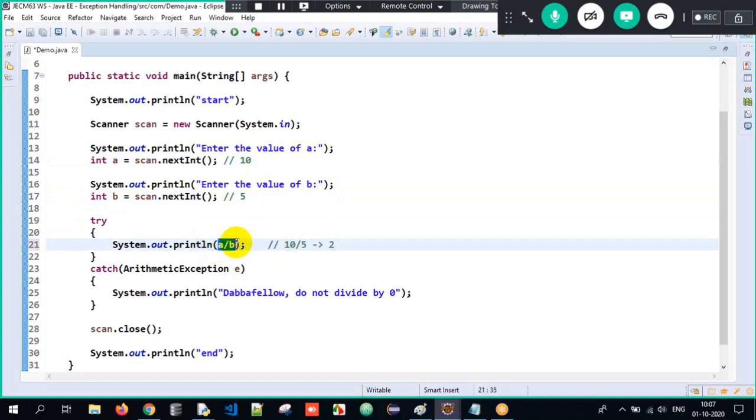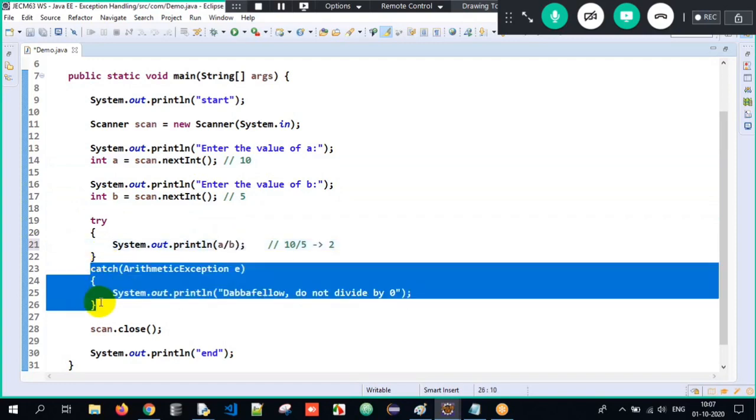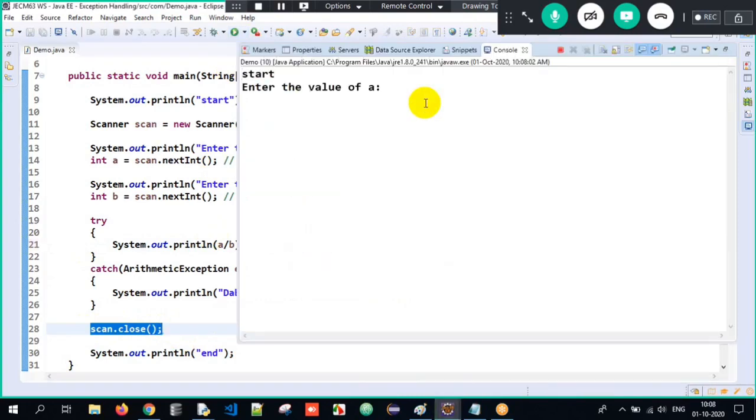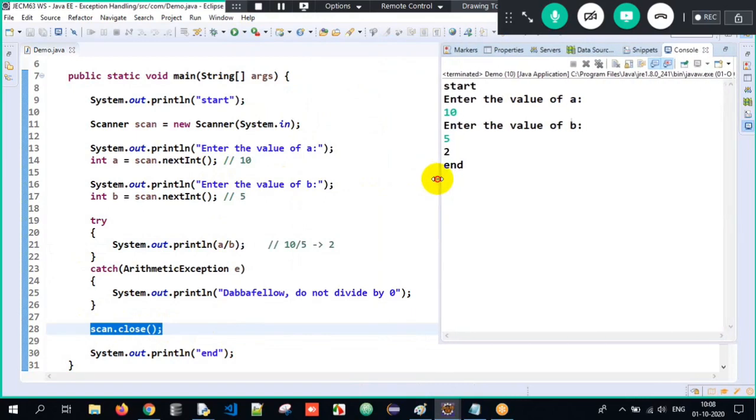Did we get any exception? No exceptions here. So the catch block will not get executed. The scanner object will get closed and end here. Meaning, so now when I execute the Java program, see, enter the value of a, 10, enter the value of b, 5, see, to end. Meaning there was no interruption at all, no problems at all.